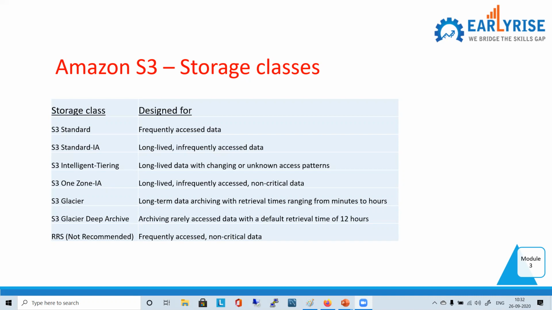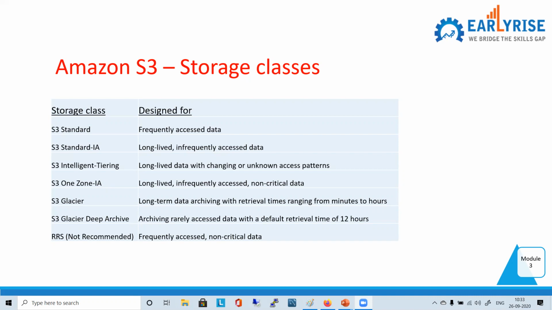I'll try to find that link, or you can just look up the storage classes. You'll find the link where you will have the pricing details for all the storage classes. They will not ask the exact price of something in the examination, but they want that understanding.